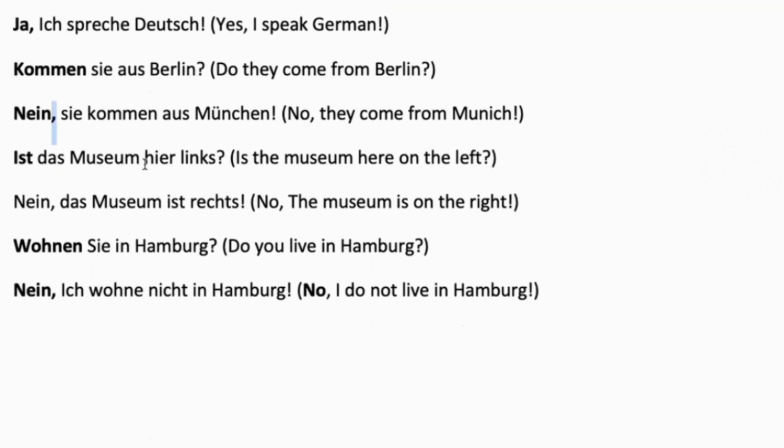Das Museum links? Is the museum here on the left? Nein. Das Museum ist rechts. Now the museum is on the right side. Wohnen Sie in Hamburg? Do you live in Hamburg? Nein. Ich wohne nicht in Hamburg. No, I don't live in Hamburg.